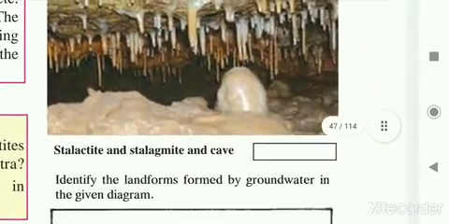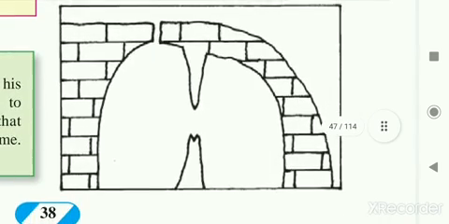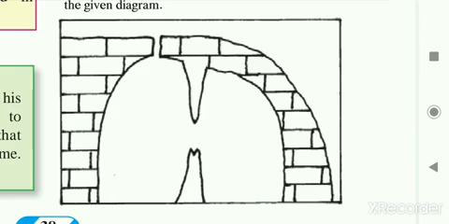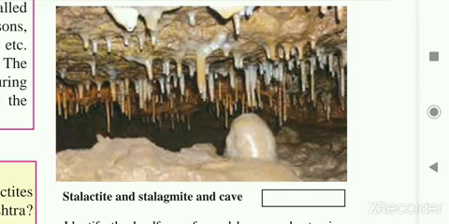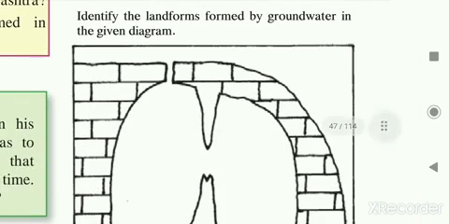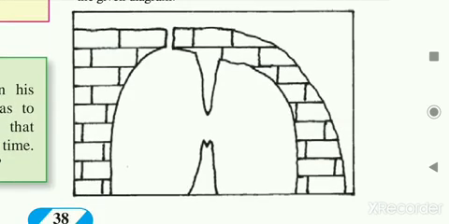Next are stalactites and stalagmites. See how the pillars grow here. Stalactites are pillars formed from alkaline deposits in caves in limestone areas. Salts brought by flowing groundwater are deposited in the caves. When the water evaporates and the alkalis deposit, pillars start growing either from the roof down or from the floor up. Those which grow from the roof towards the floor are called stalactites, and those which grow from the ground towards the roof are called stalagmites.